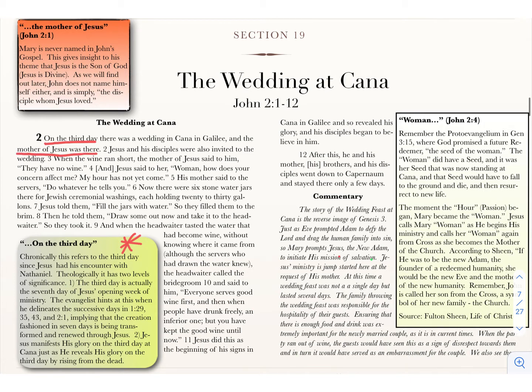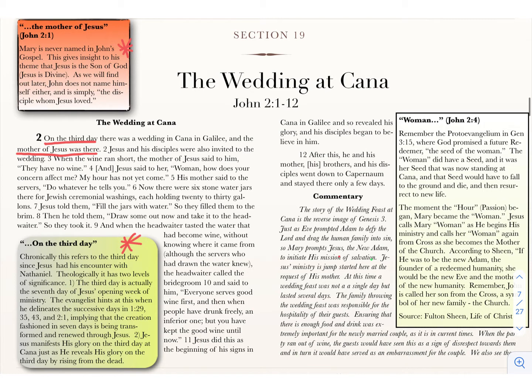So what that's indicating is, obviously we know it's Mary, but if you look up here at this orange box on the top, Mary is never named in John's gospel by name. It's always going to be the mother of Jesus. Similarly to how John never names himself, but calls himself the disciple whom Jesus loved, Mary is never going to name herself here either.